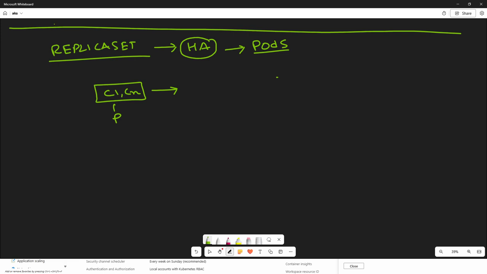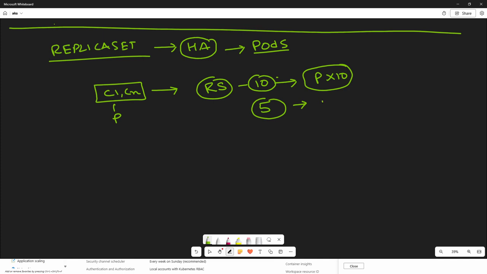So if I say in the replica set I want to create 10 pods, Kubernetes is going to create 10 pods for me. If I say in the replica set I need to decrease the pods, then it is going to decrease the pod count from 10 to 5 for me.